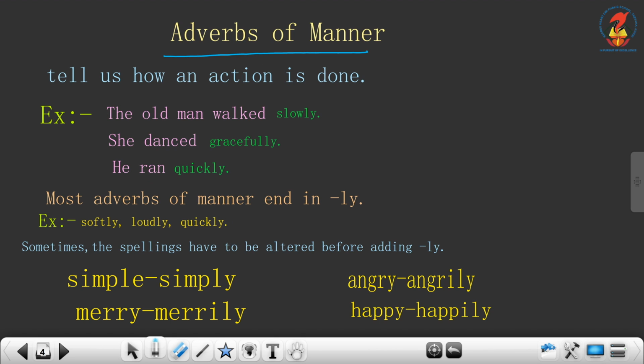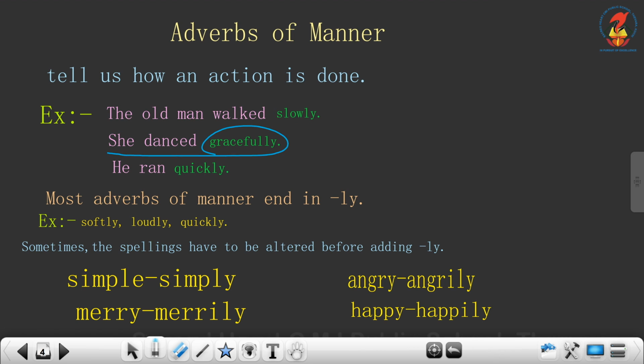First one, adverbs of manner tell us how an action is done. So, in what manner an action is done. Example, the old man walked slowly. So, how did the old man walk? He walked slowly. So, slowly is the adverb of manner.